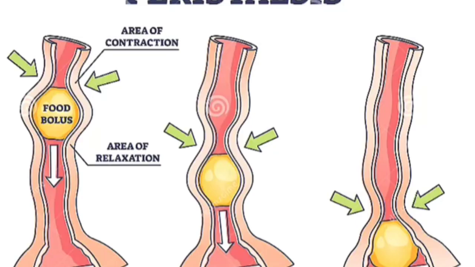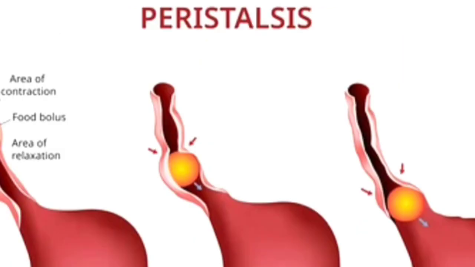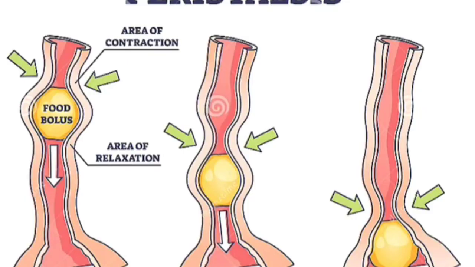Peristaltic waves begin as weak contractions in the stomach and gradually become stronger as they approach the distal stomach regions. The waves help to mix the contents of the stomach and force food to the small intestine. 2 to 3 waves are usually present at the same moment in different parts of the stomach, and roughly 3 waves occur per minute.